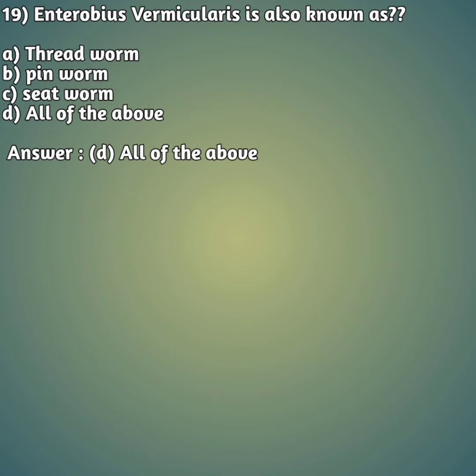So friends, don't get confused if you get these types of questions in your Prometric examinations. One parasite has different kinds of names, so you have to remember them. Just like Enterobius vermicularis is also called threadworm, pinworm and seatworm. So please don't get confused with that. Moving on to our next question.